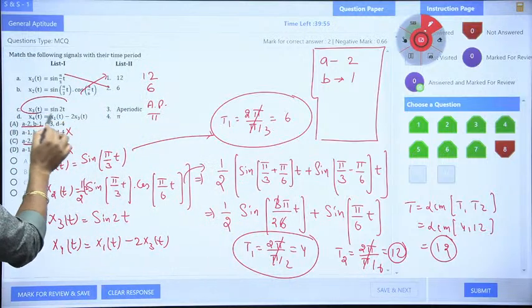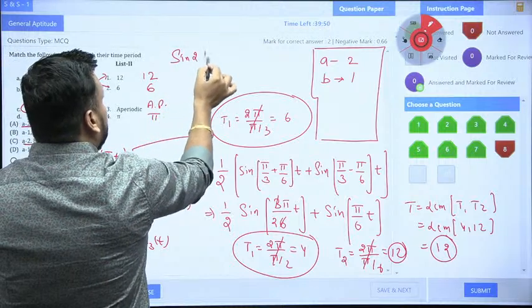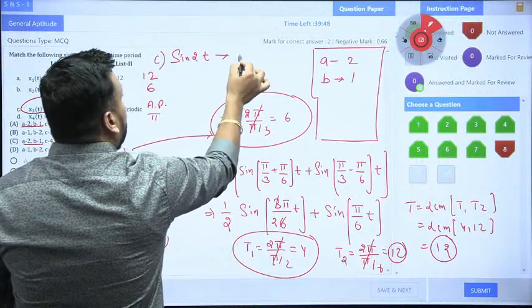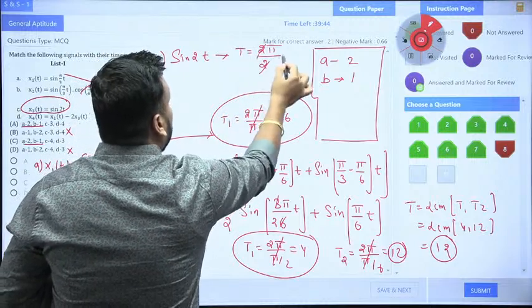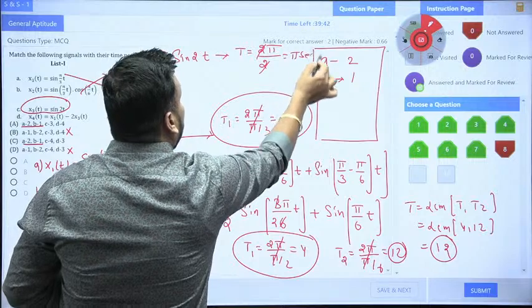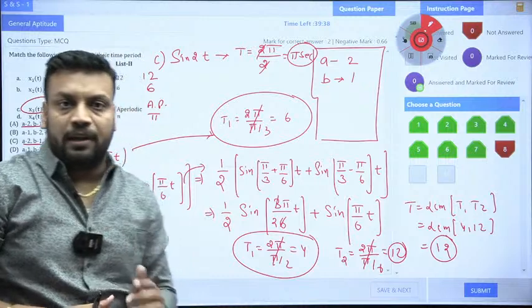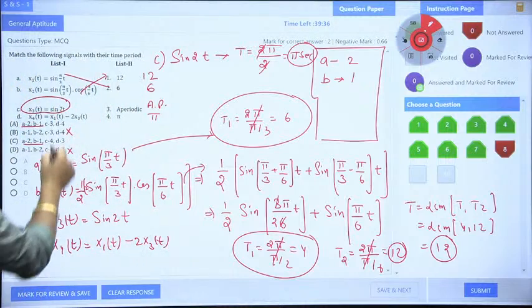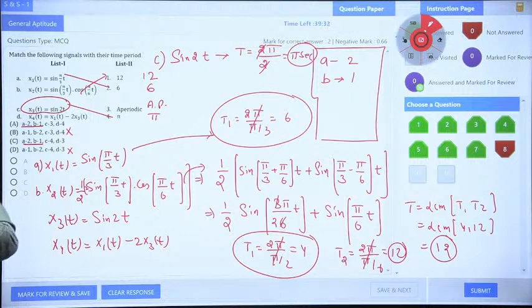What is the fundamental time period of sin 2t? Sin 2t fundamental time period T equal to 2 pi upon omega, omega is 2, so 2 cancels. So fundamental time period is pi second, guys. Don't confuse here, pi second is valid in the continuous time domain. So x3 fundamental time period is pi, which means C goes to 4, and that is only mentioned in option C. C goes to 3 here in option A, so option A is also wrong.